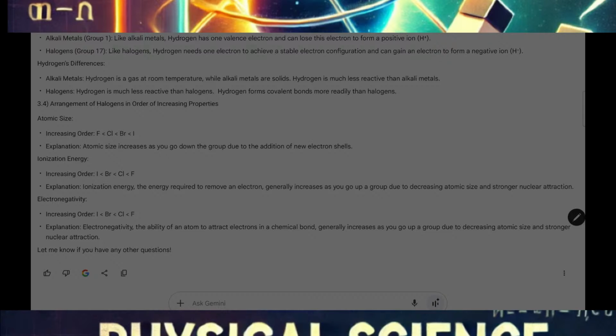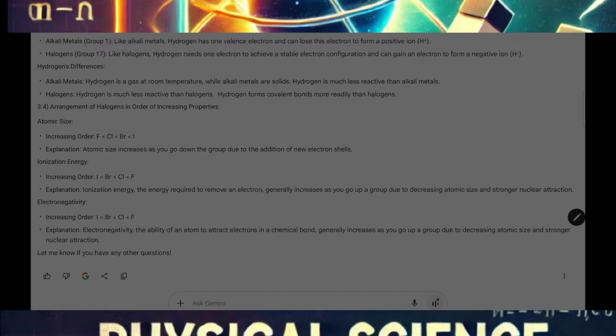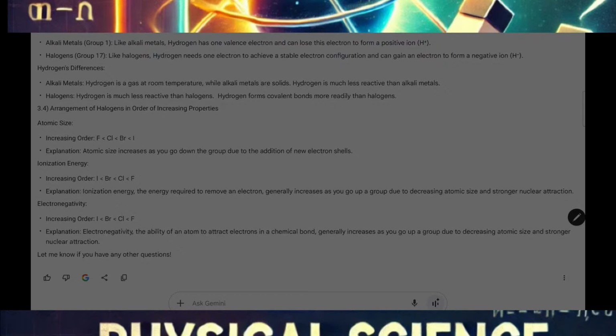So according to atomic size, it will be fluorine, chlorine, bromine, iodine. Why? As we know that when going from left to right in a period, the atomic size increases. No, I said it wrong.